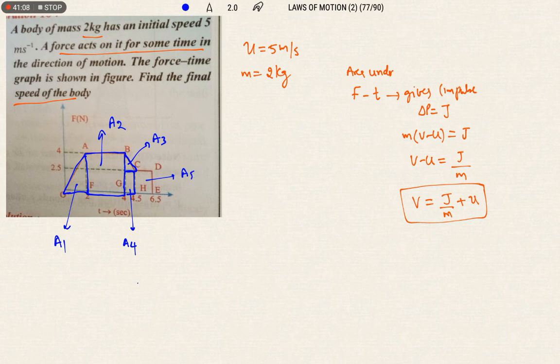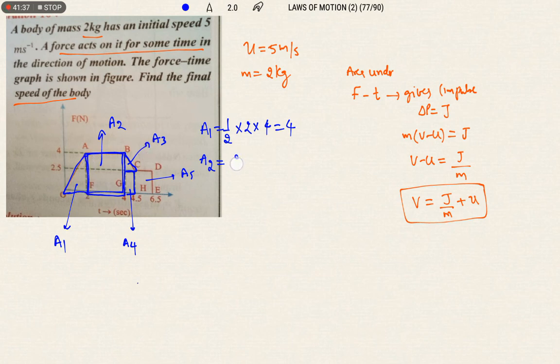So total area A1 plus A2 plus A3 plus A4 plus A5 gives the impulse. First I am finding area 1. What is area 1? Half into base into height, because it is a triangular shape. So 2 into height 4. So this is 4. Next, area 2. What is area 2? This one will be the area.